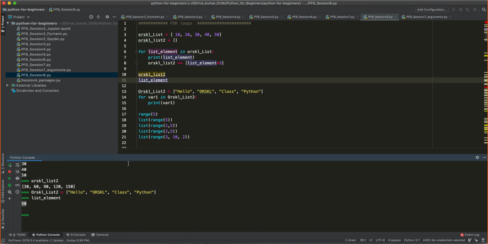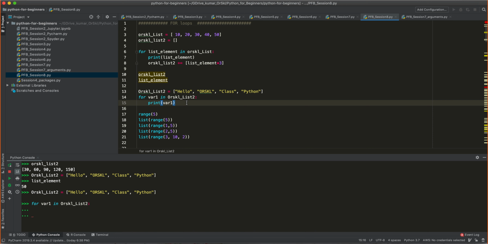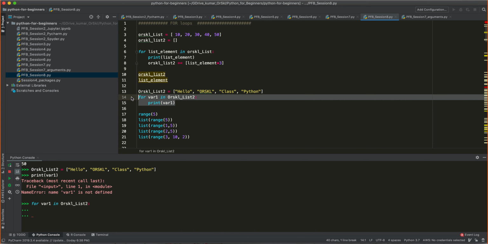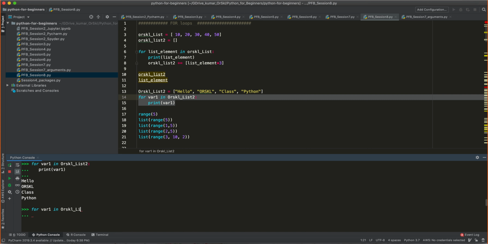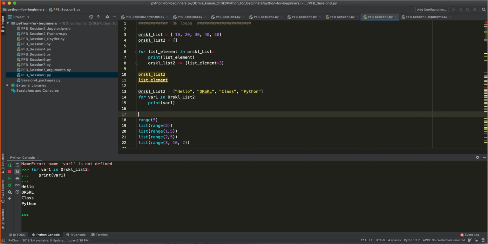Now the next one for you on the screen is you can also create a character, and I can also print a character, right? So let me copy paste this and print. Say here, hello Oracle, each element of the list has been printed. Cool. Okay. This is a very simple for. So don't worry, we are going to write little complex for loops also in the same session.